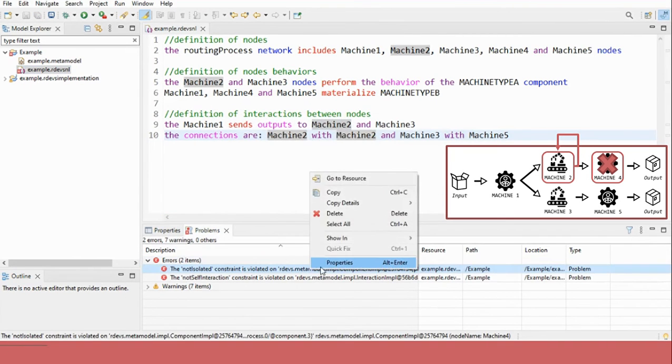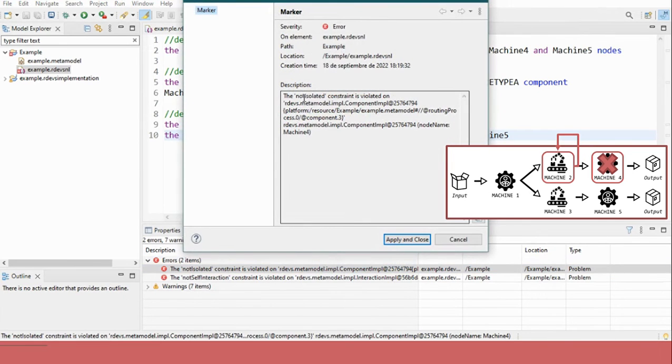If we see more details about one of the errors found, you can see that what caused the error was the violation of the not isolated constraint. In these cases, the modeler has the opportunity to correct the specification and run the validation process again.